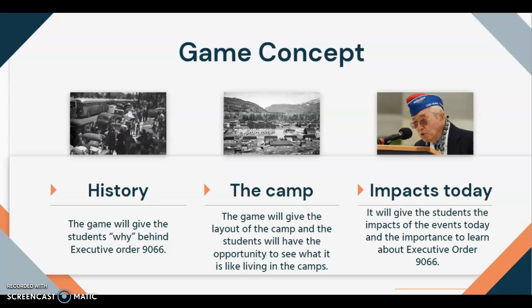Our game concept: we want to tell a story. We want to tell a narrative. According to Rogers, a narrative literally means an order of events. We perceive time as linear, so we're going to express the story linearly, but be able to tell the students how this happened and how these events happen. We would like the students to see how the camp was run and how Japanese Americans had to live within the camp. Together, the students will go through the camps and be randomly assigned each role.